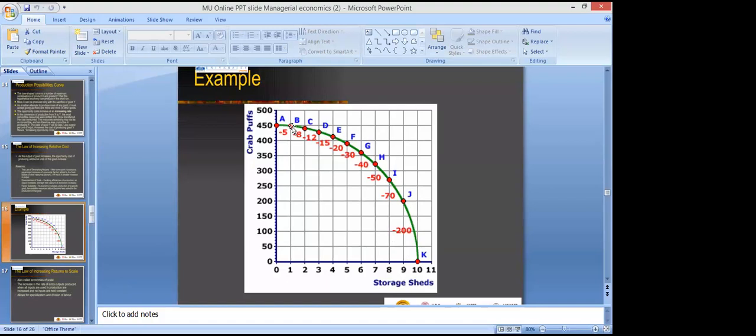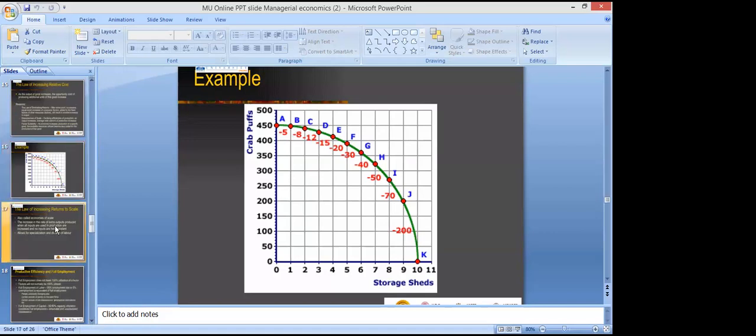It is increasing. As you can see, -5, -8, -12, -15, -20, -30, -40, the rate is increasing, right? It will have lower production of scrap perfs in relation to storage sheds, right? So this is the example showing increasing MOC, increasing opportunity cost, which led to the concave shape of PPC, right? So MOC is increasing day by day, with the passage of time, with the production of more storage sheds. So MOC increasing. That's why its shape is concave to origin.